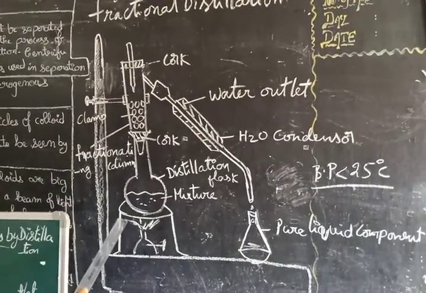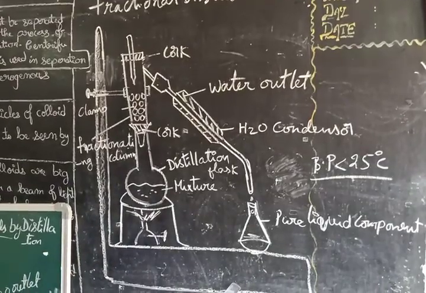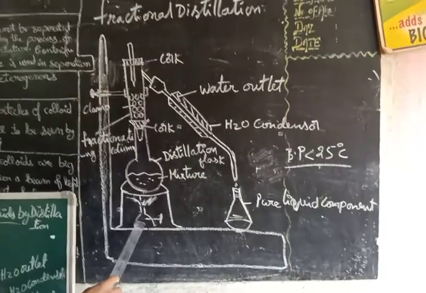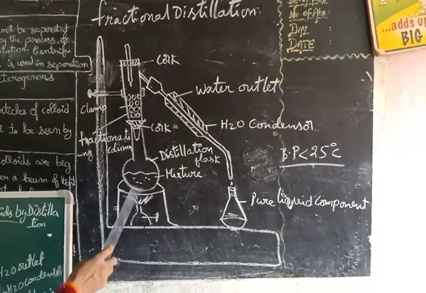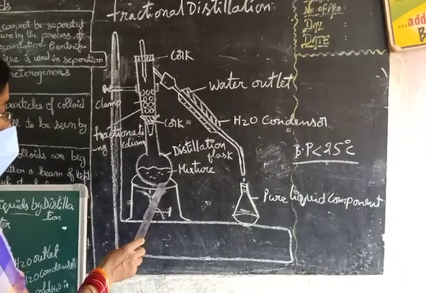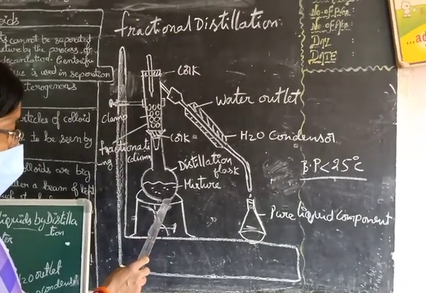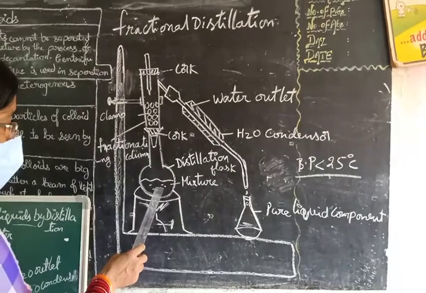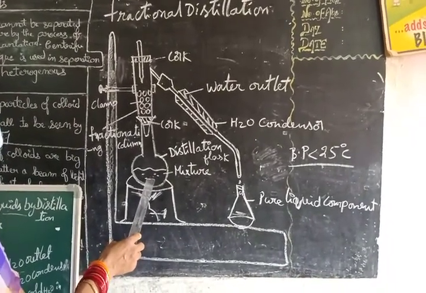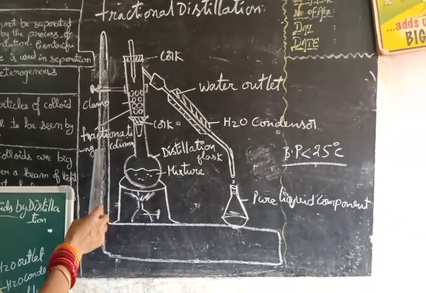Here, once again, let us take one retort stand. This is the tripod stand and this is the burner. With the help of this Bunsen burner, we take the mixture in this container, the distillation flask. The mixture of two substances having a boiling point difference of less than 25 degrees will be taken here.